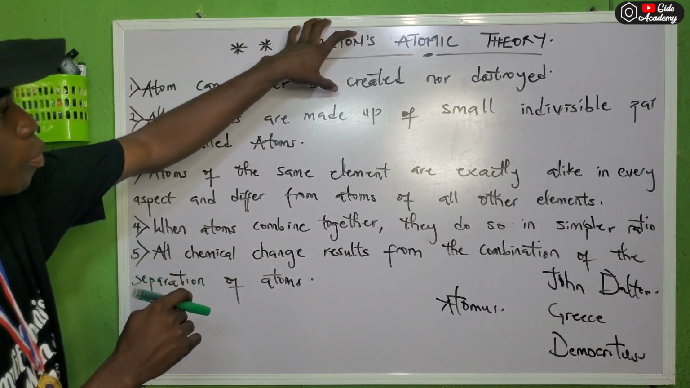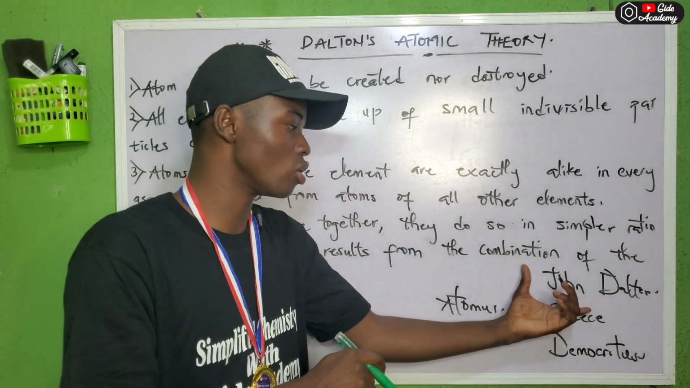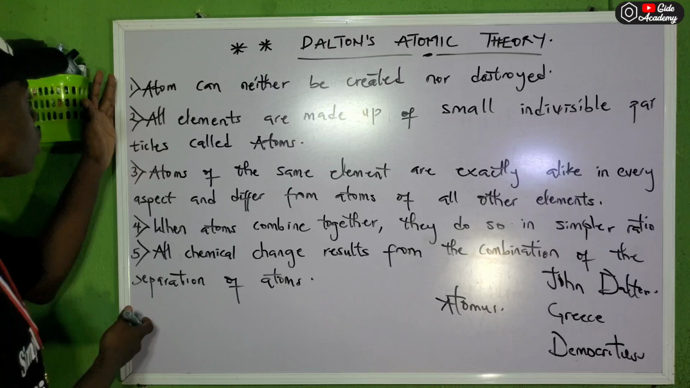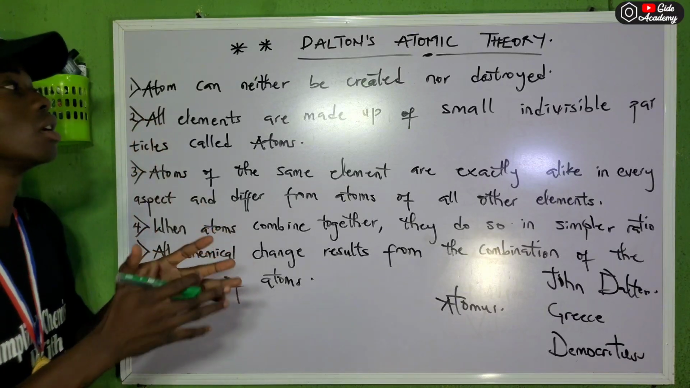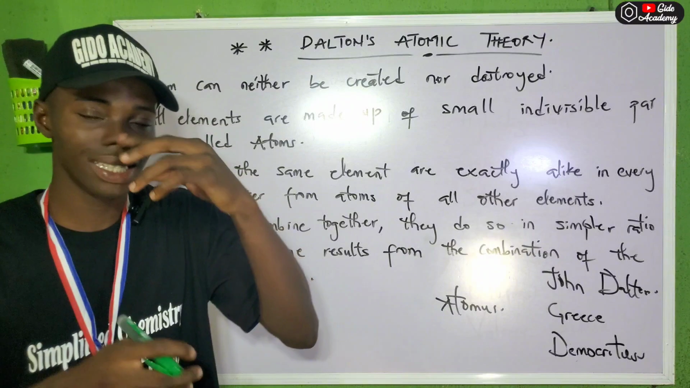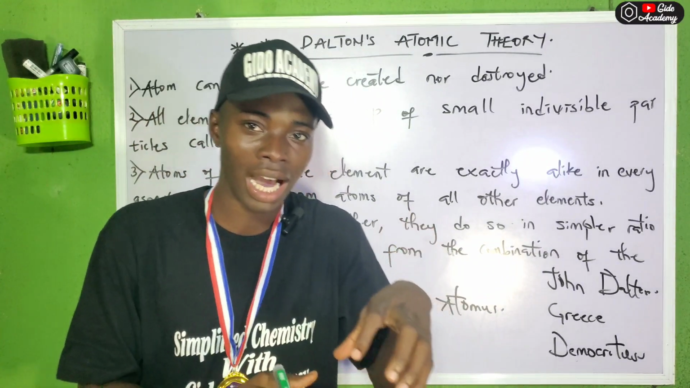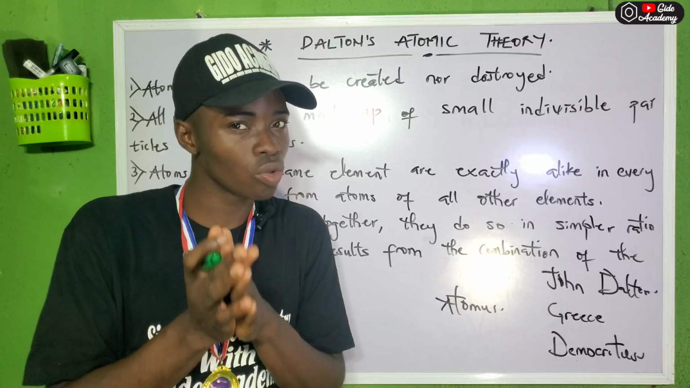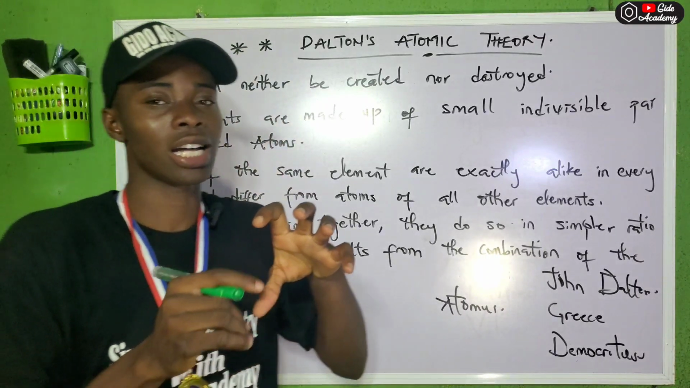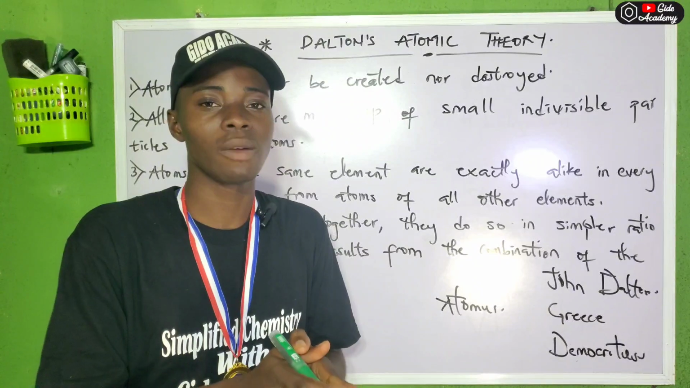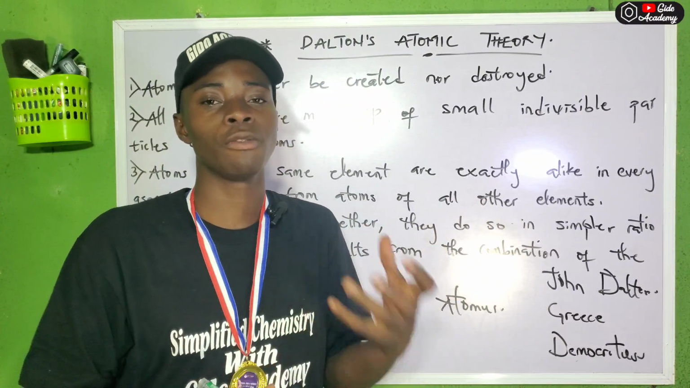Dalton's atomic theory was proposed by a man called John Dalton. According to it, he proposed 5 theories. The first one stated that atoms can neither be created nor destroyed. He said you can't create an atom and you can't destroy an atom. But currently, is that true? No. Dalton's atomic theory was proposed years back, and currently we are not working with his theory. His theory has been modified already.